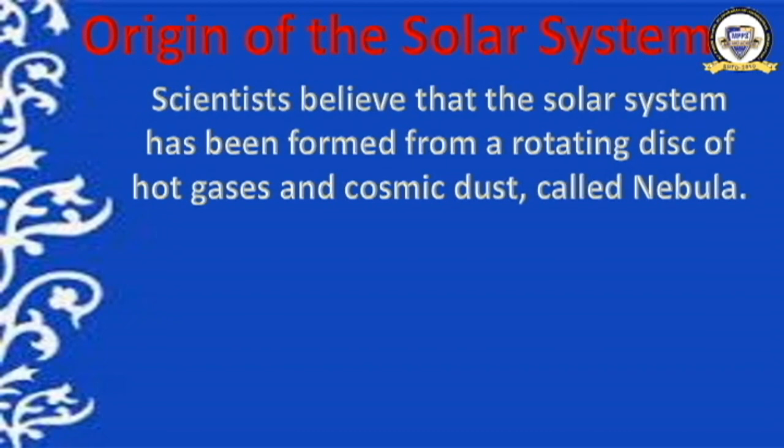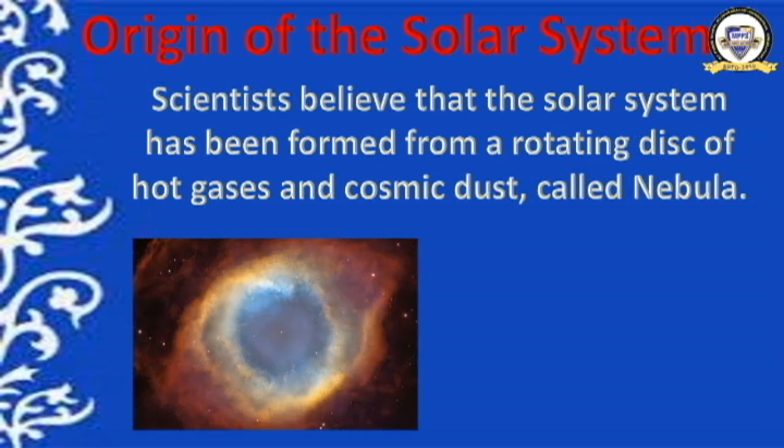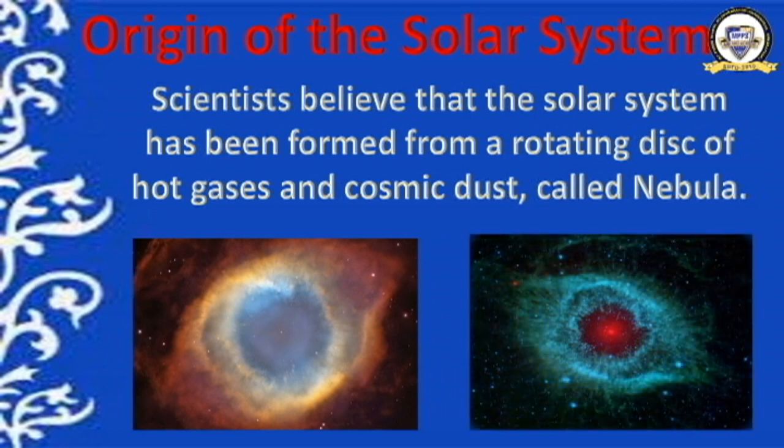Have a look now. Scientists believe that the solar system has been formed from a rotating disk of hot gases and cosmic dust called nebula. What do we know about the origin of the solar system? It is believed that it is formed from a rotating disk of hot gases and cosmic dust, and this rotating disk is called a nebula. See this picture. Here you can see that hot gases are rotating and an elliptical shape has been formed. It is very clear in the next picture.